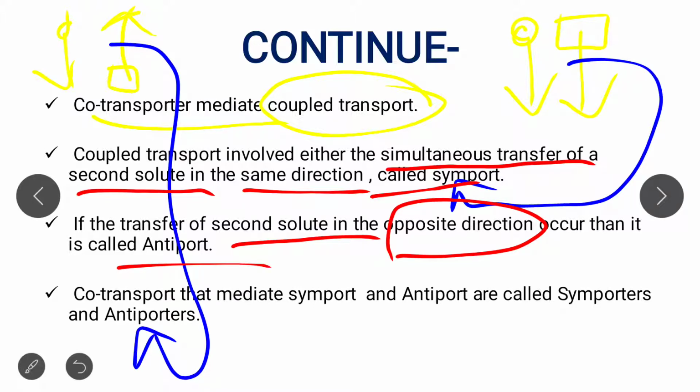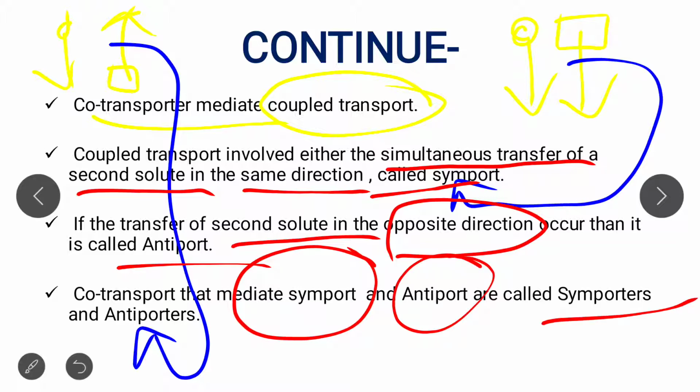So co-transporters that mediate symport and antiport are called symporters and antiporters. I think now you have a clear idea about uniport, about co-transports, and about the division of co-transport, that is symport and antiport. I think you all got a clear idea.